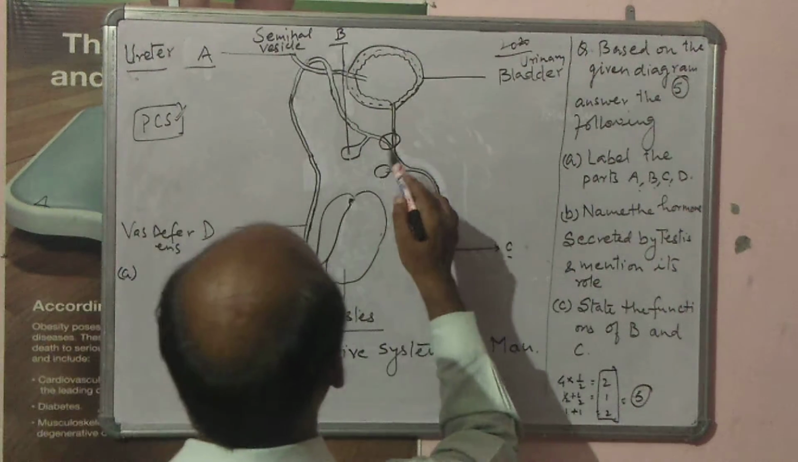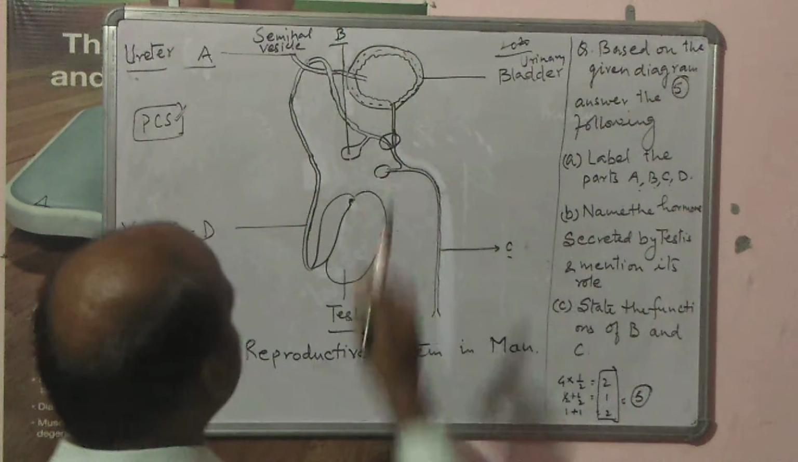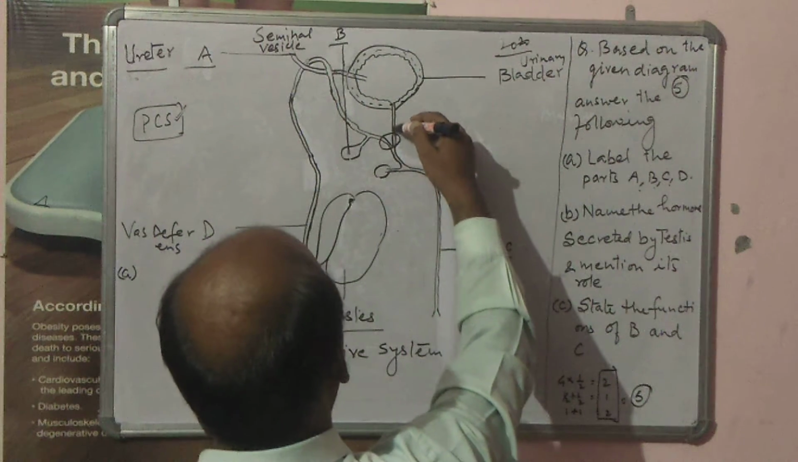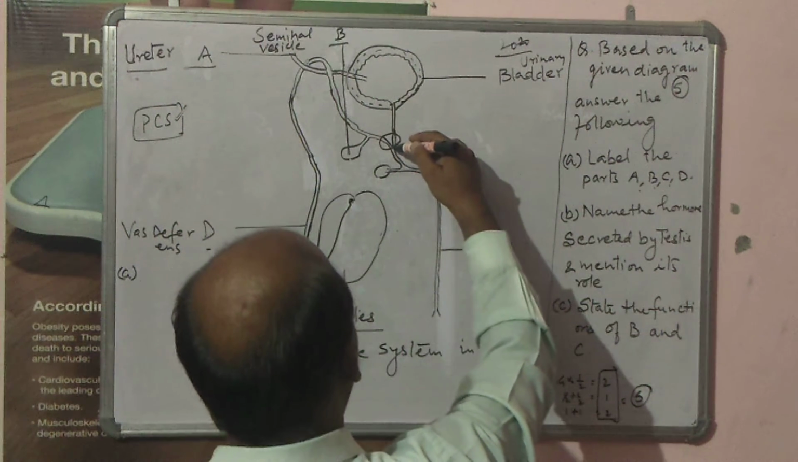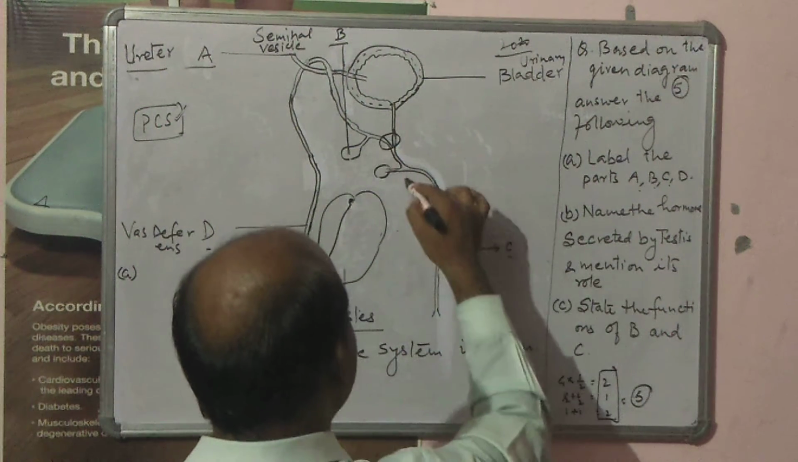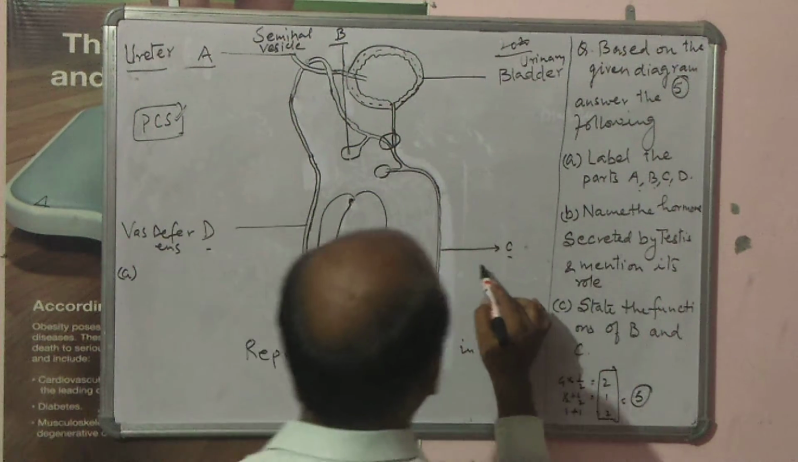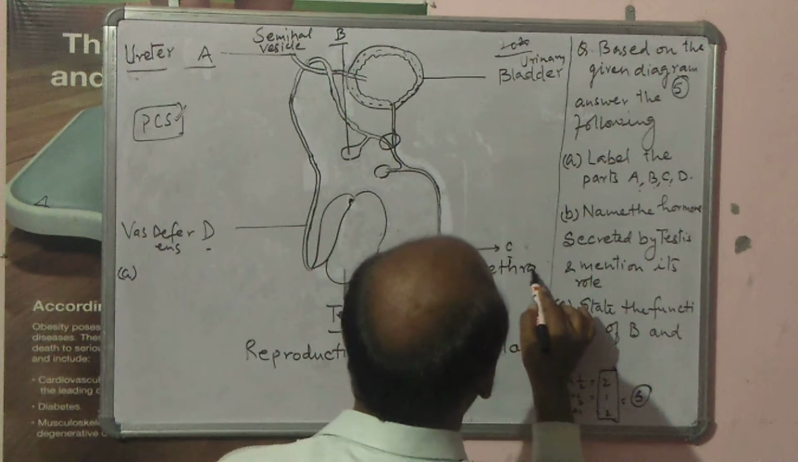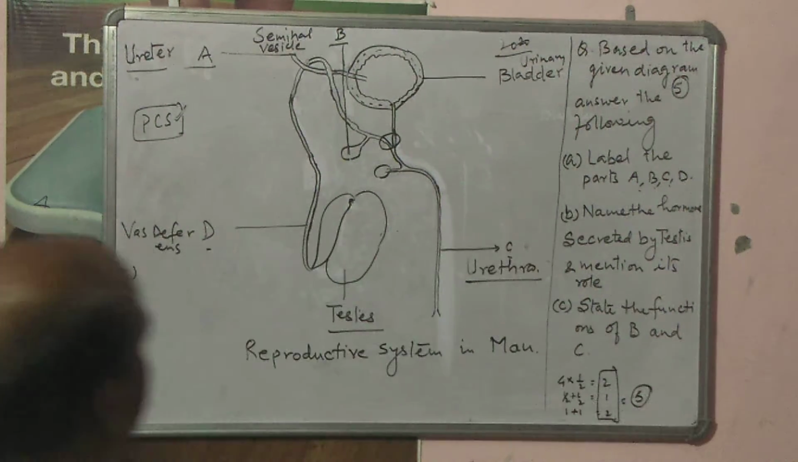Then one of them is prostate gland, second one is called Cowper's gland, and finally from here is sperm, and from here urine. Both are coming and they are going out of the body by this particular tubular structure which is called as urethra. What is called? Urethra. So I think now you are clear.